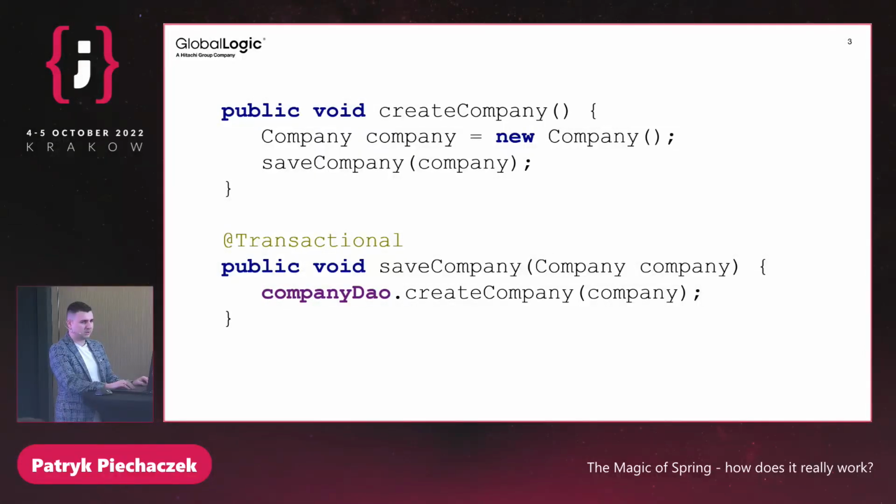So who uses Spring? Raise your hand. Okay, a lot of you. So who knows the rule that we need to remember when we are using Spring? Like, for example, here the transactional method will not work, because we are calling it in the scope of the same bean. Or it sometimes will not work if we have a final method. So who knows the rule? Okay, and who knows why it's happening?